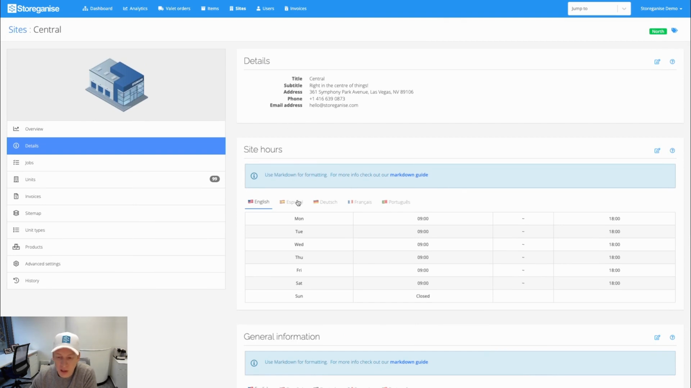The address information. You'll see I've got multiple languages set up on this specific instance. It'll depend on your requirements, but you can set up all the different information in the different languages if you need that.